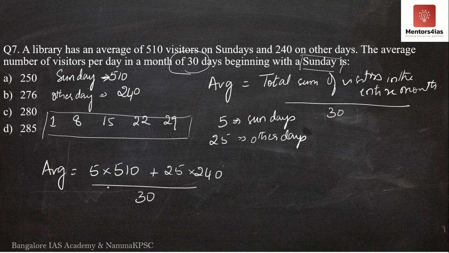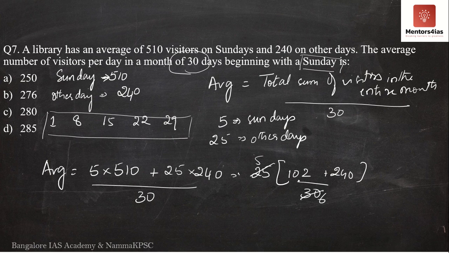Now what I will do is, we have 5 here, this is also divisible by 5. I'll take 25 common out. So 5 out, this is 5 ones are 5, 5 twos are 10, plus 240 divided by 30. 5 5s are 25, 5 6s are 30. So I think this is also divisible by 6.